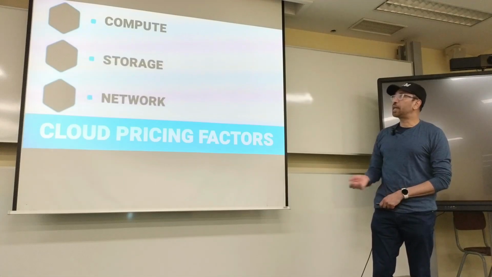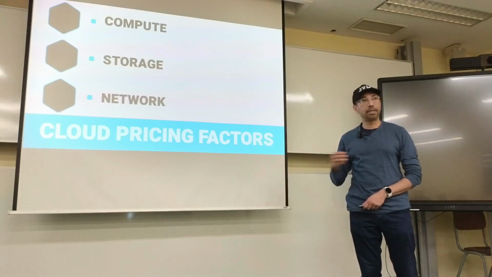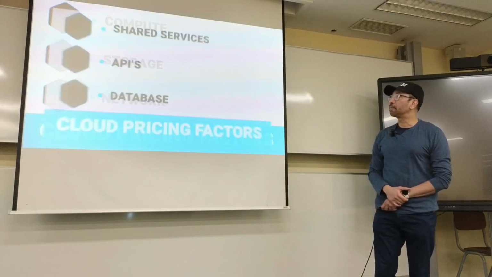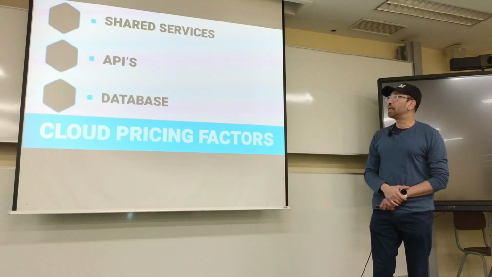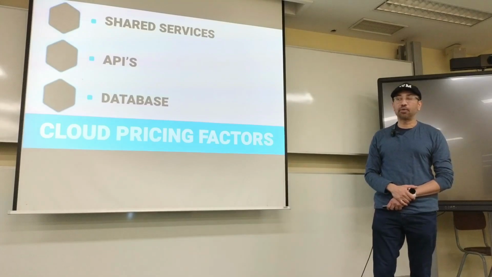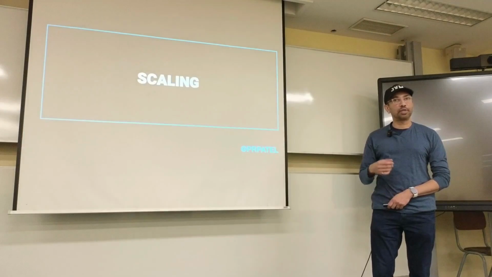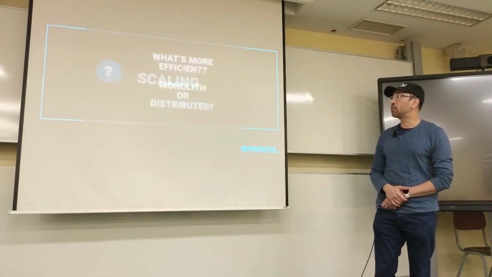So when we think of the factors, of course, there's compute, there's storage, there's API calls, there's data ingress and egress, basically moving data in and out of the cloud. All that stuff adds up, and that's what you end up paying, right? Shared APIs, of course, there are databases underneath that, and you pay for everything. Nothing is free on the cloud. Okay, so let's spend a little bit of time talking about scaling so that we can understand how this affects our cloud costs, right?